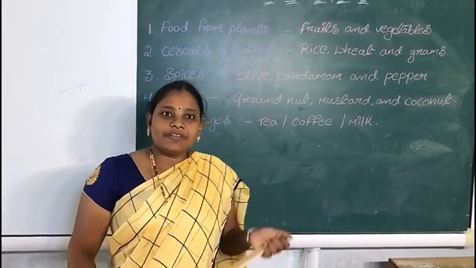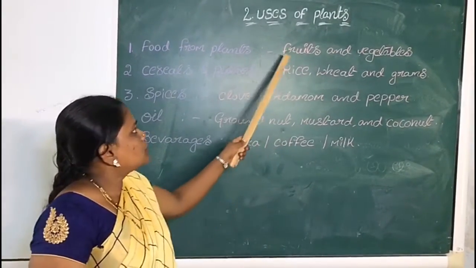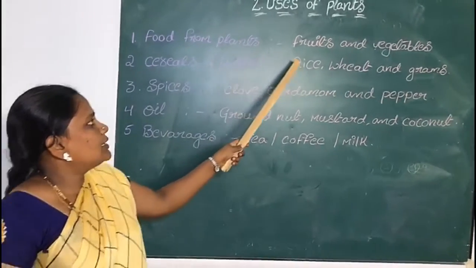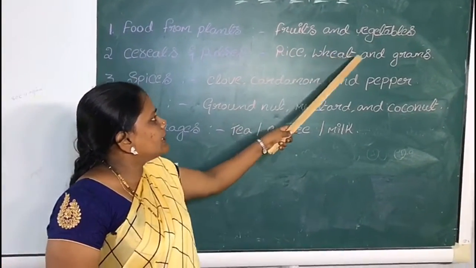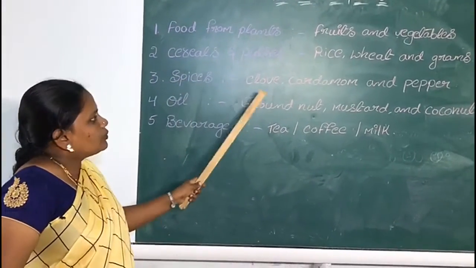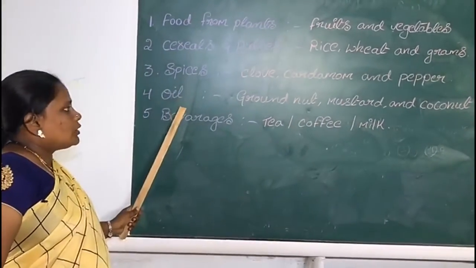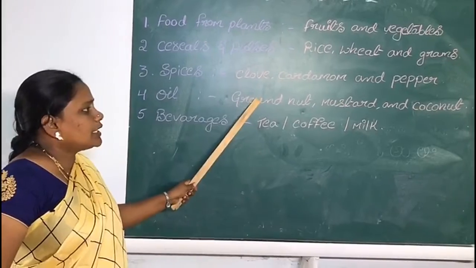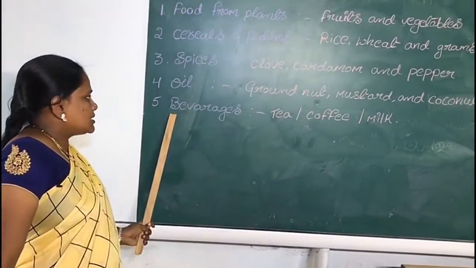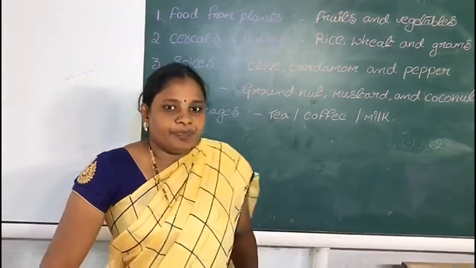To remember, I have already written on the board. See, children, food from plants. What are the examples? Fruits and vegetables. Plants give us cereals and pulses, like rice, wheat and grams. Plants give us spices also, examples clove, cardamom and pepper. Next, oil, examples groundnut, mustard and coconut. Final one is beverages, like tea, coffee or milk.